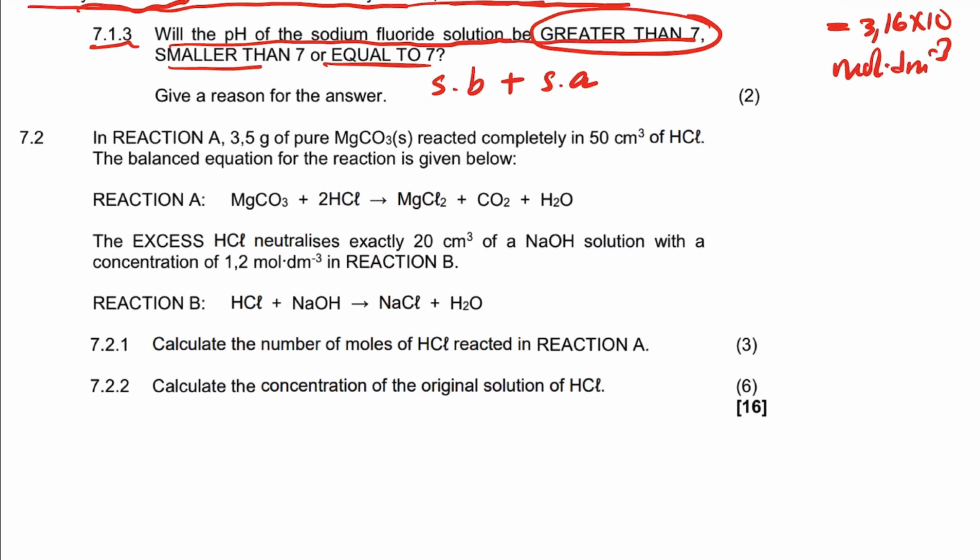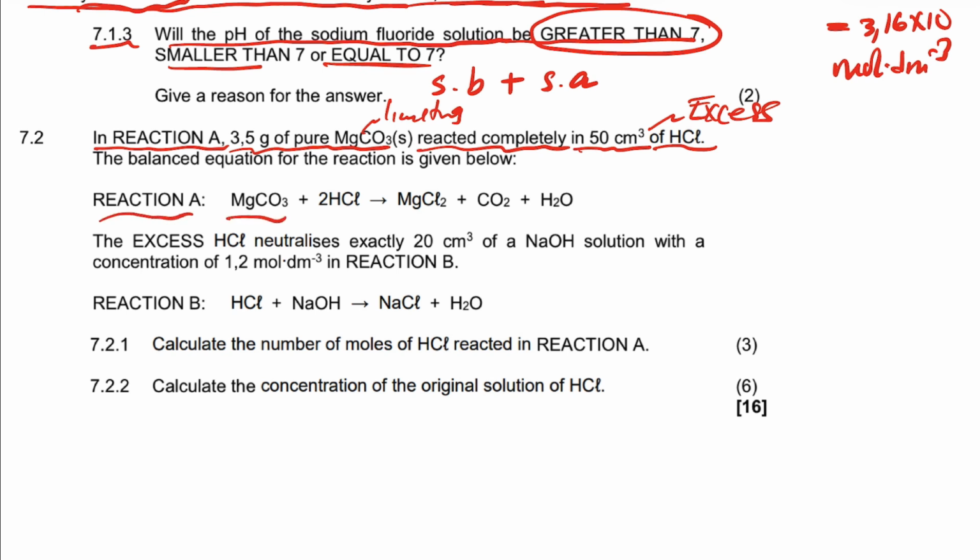Right, 7.2, it says reaction A, 3.5 g of pure magnesium carbonate reacts completely with 50 cubic centimeter of HCl. Alright, that means this one is a limiting. If it says it reacts completely, that means the acid is going to be in excess.